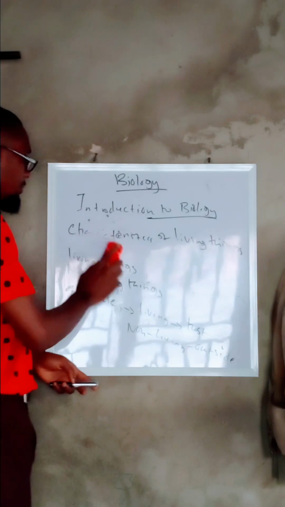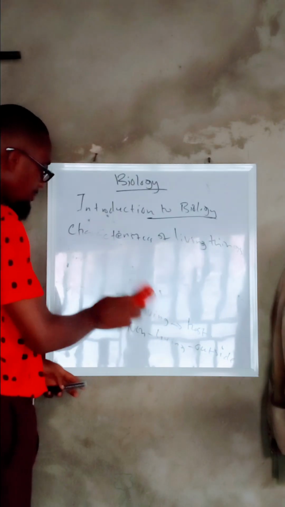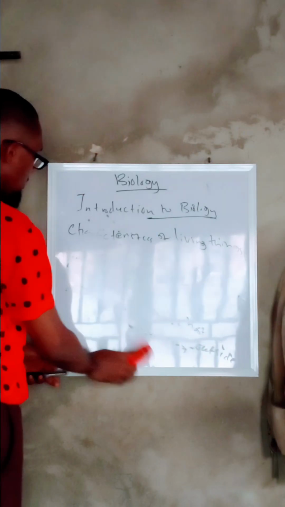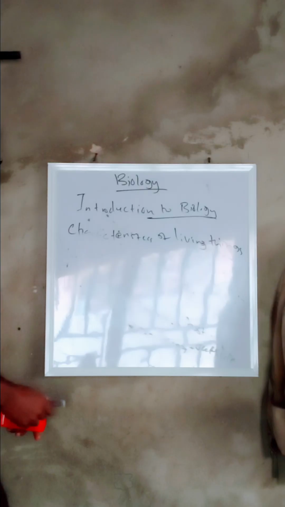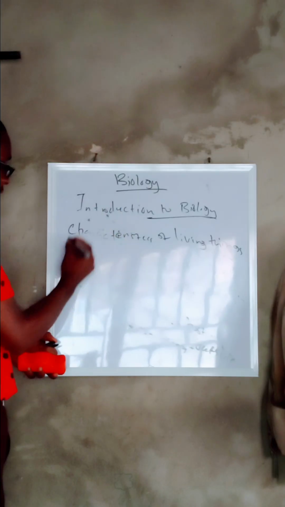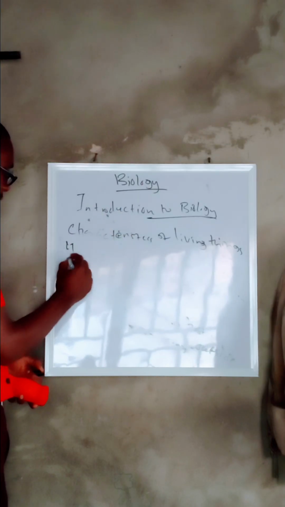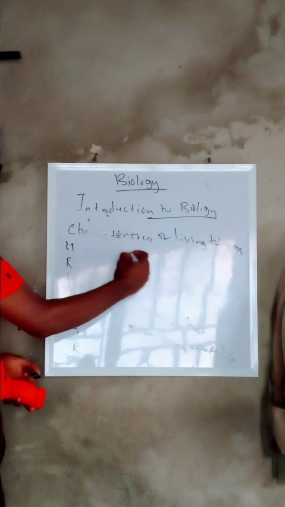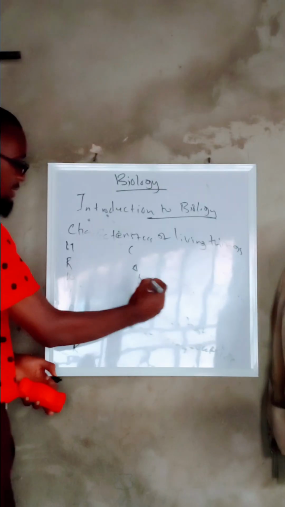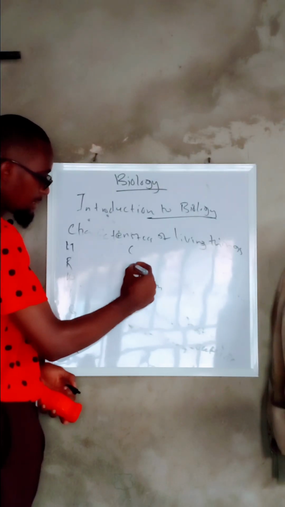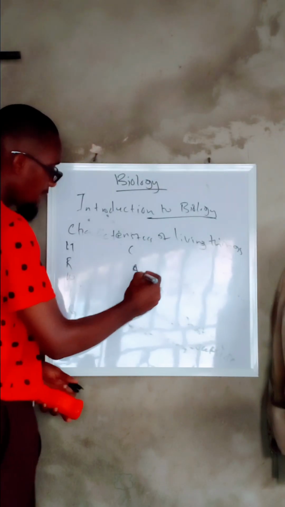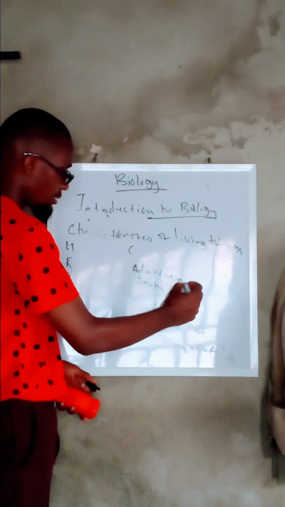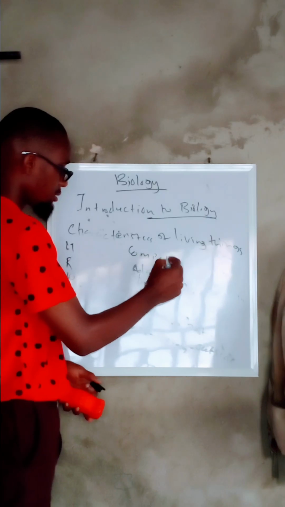All right, now that we've established the difference between living things, non-living things, and viruses, why don't we go straight to discuss the characteristics of living things? The first thing we need to understand here is the acronym, Mr. Ninja CAD, where D stands for death, A stands for adaptation, C stands for competition.